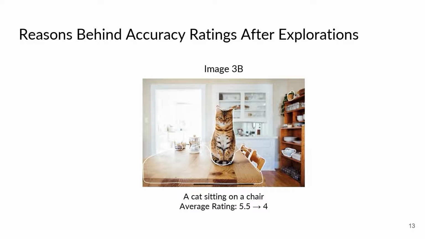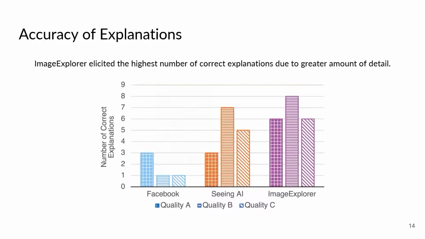After exploring an image, participants relied heavily on information they gathered when judging caption accuracy. For example, for image 3B, a cat sitting on a chair, some participants were able to figure out that the cat is on top of a dining table and next to two chairs when exploring using the two touch-based systems. They decreased their scores because touch empowered them to understand the spatial relationship between the cat, the chairs, and the dining table. Although all image exploration modalities were successful in encouraging skepticism towards imperfect captions, ImageExplorer elicited the most correct explanations across all caption qualities due to greater amount of detail.